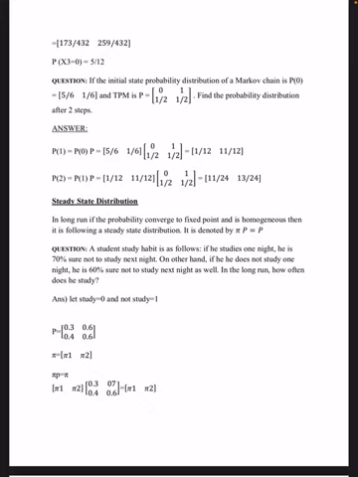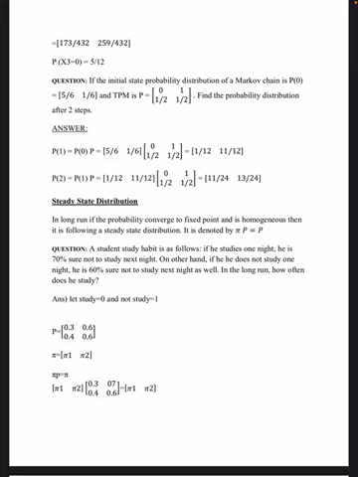Question. A student's study habit is as follows. If he studies one night, he is 70% sure not to study next night. On the other hand, if he does not study one night, he is 60% sure not to study next night as well. In the long run, how often does he study? So let study be denoted by state 0 and not study be denoted by state 1. And now we have P equal to 0.3, 0.6, 0.4, 0.6.